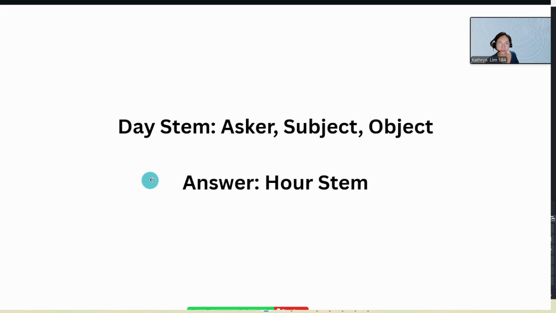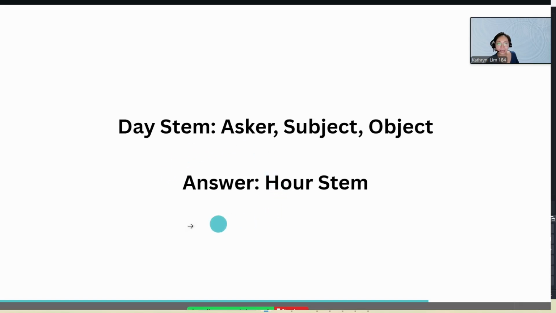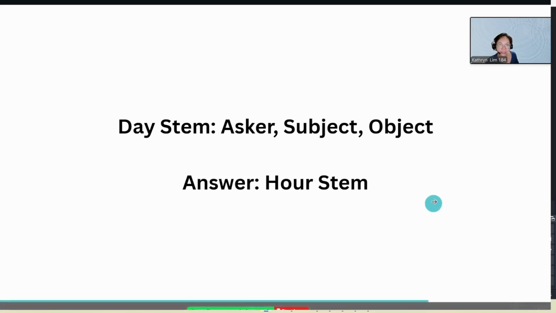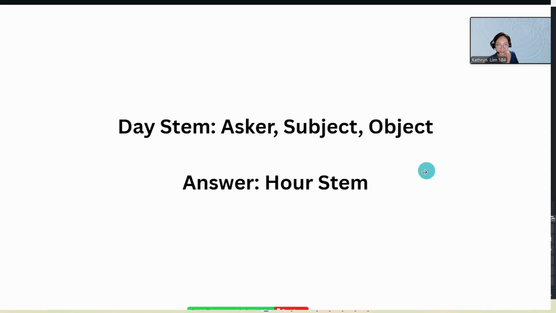When we want to know the answer, it can be found in the hour stem. Look at the hour stem and then refer to the chart where it is. Usually in our app it is boxed up, and it will show where the box is and what is inside the box. I should have put in the app image. Anyway, let's move on to the next slide.